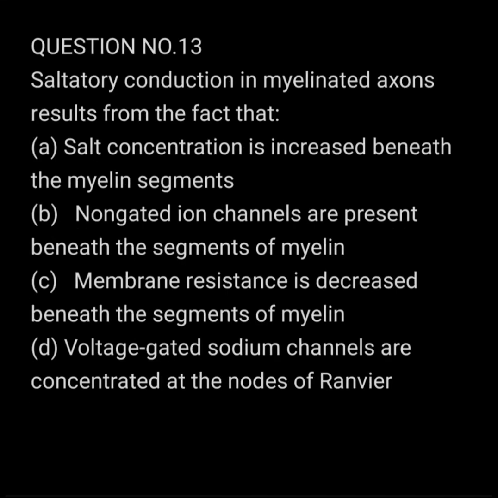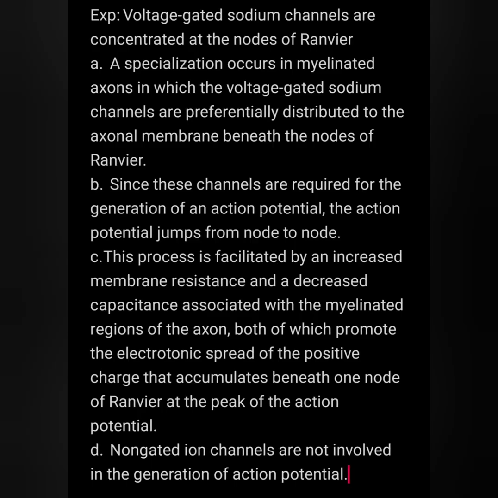Question number 13. Saltatory conduction in myelinated axon results from the fact that salt concentration is increased beneath the myelin segments, non-gated ion channels are present beneath the segments of myelin, membrane resistance decreased beneath the segments of myelin. Answer to the above question is option D. Voltage gated sodium channels are concentrated in the nodes of Ranvier. They are preferably distributed to the axonal membrane beneath the nodes of Ranvier. The process is facilitated by increased membrane resistance and decreased capacitance.